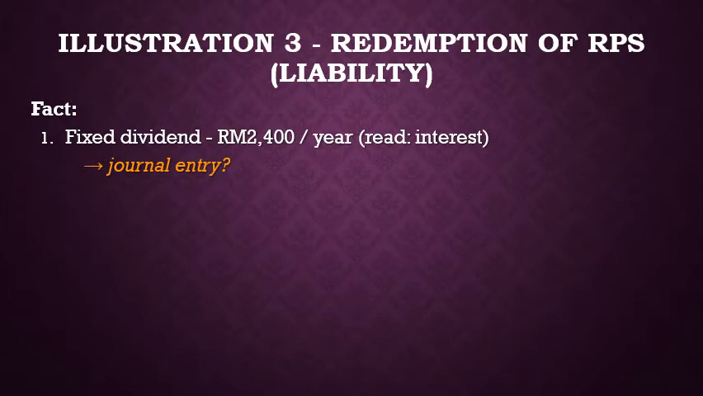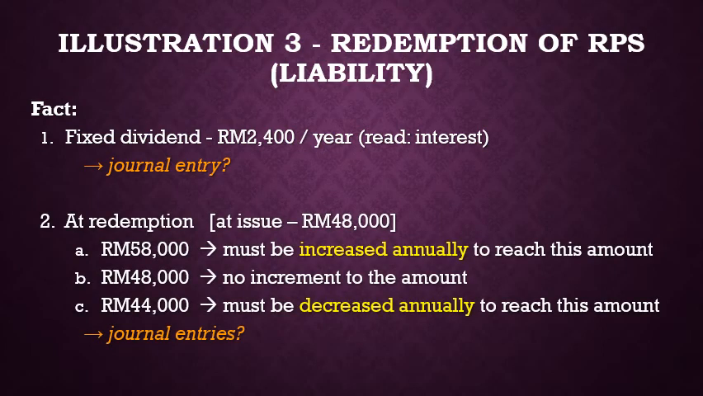Before we do the journal entries, I want you to understand two things. First, since the preference shares is recognized as liability, thus the dividend payment will be treated like interest, and this amount of interest will affect the value of the liability. Second, at redemption, there will be 3 different values to redeem for the 3 different prices. We know that for financial liability, the balance will be either increased or decreased to get to the amount at the end of the period agreed.